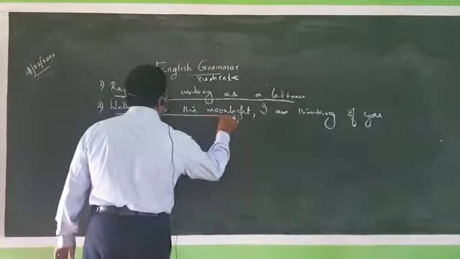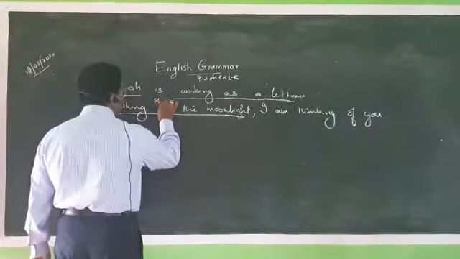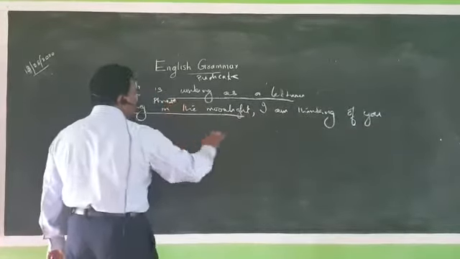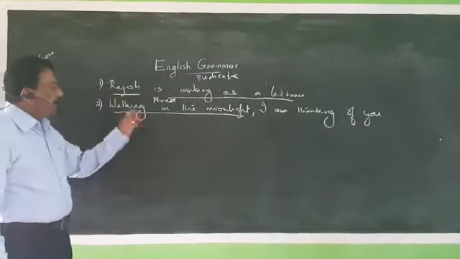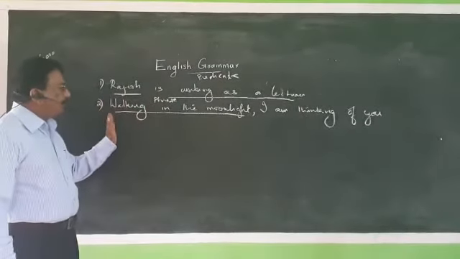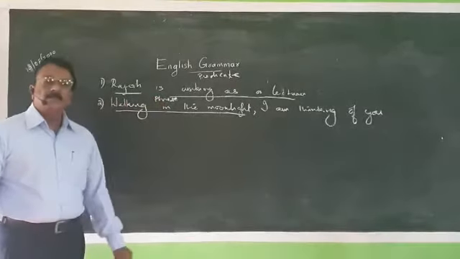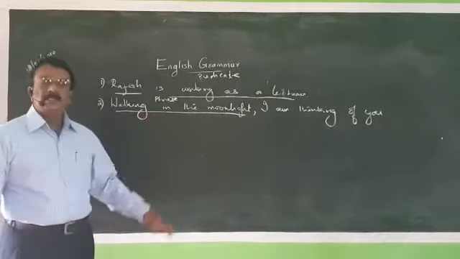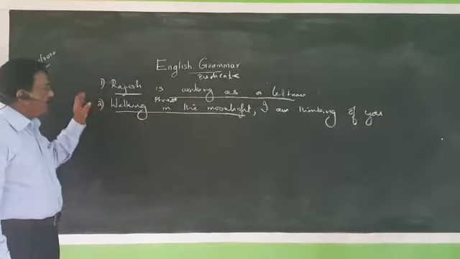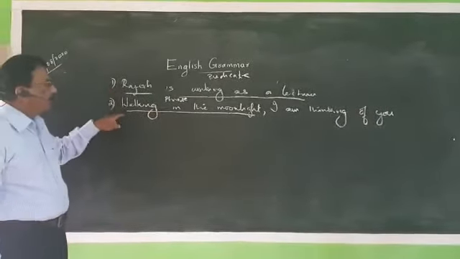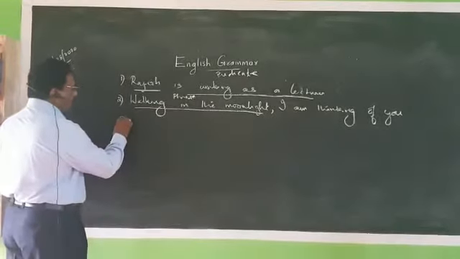So I think you have got an idea about sentence and phrase, then clause.